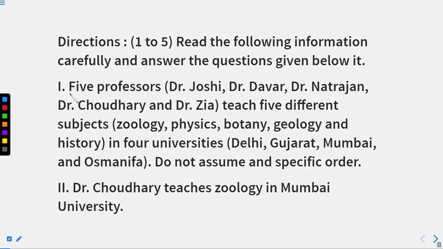So how many professors are there? 5 professors are there. Their names are Dr. Joshi, Dr. Davar, Dr. Natarajan, Dr. Chaudhary, and Dr. Zia. These 5 professors teach 5 different subjects. The subjects are zoology, physics, botany, geology, and history. These 5 subjects are there in 4 different universities, that are Delhi, Gujarat, Mumbai, and Osmania. Correct this spelling here. Yeah, Osmania.